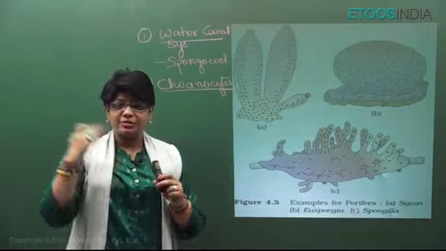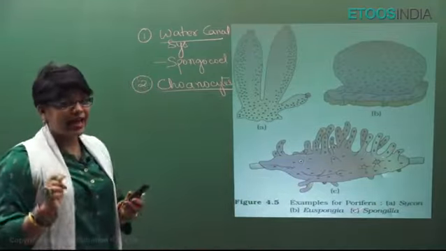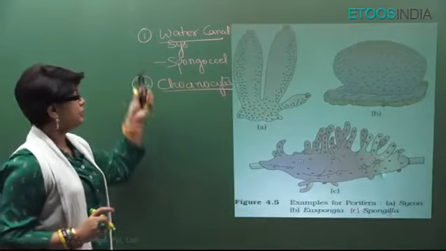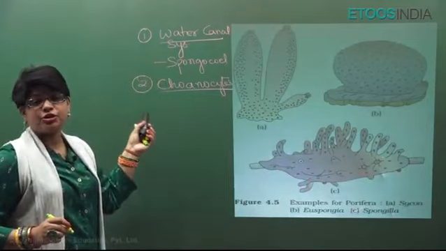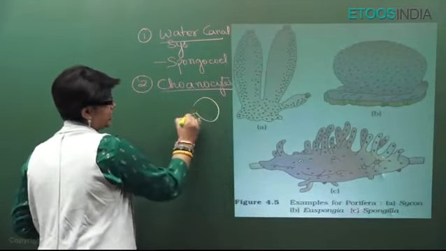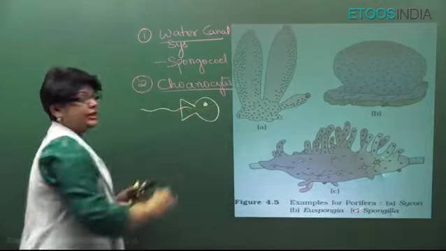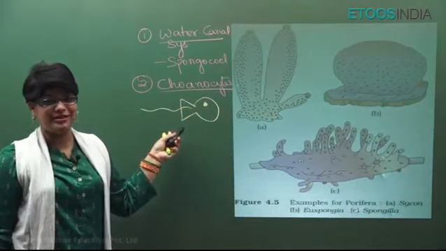So, the waste material CO2 is thrown out like this. The main characters of this phylum are the water canal system or transport system, the spongocoel as their cavity, and choanocytes or flagellated collared cells, which have a flagella. Inside this cell, internal fertilization takes place. Digestion is intracellular inside this cell.